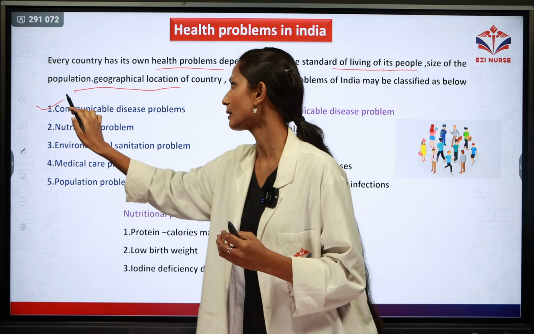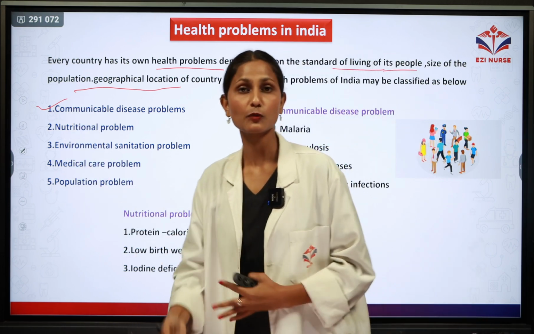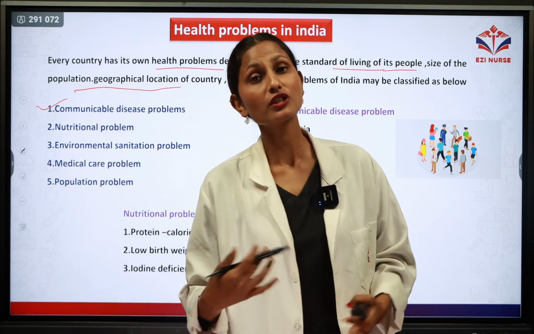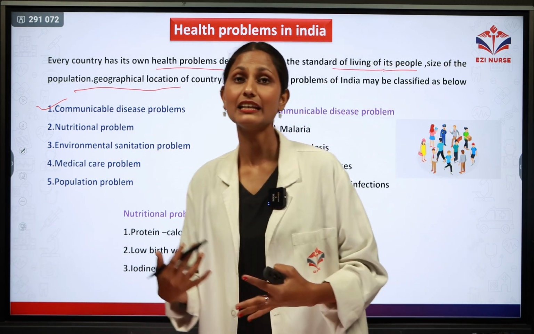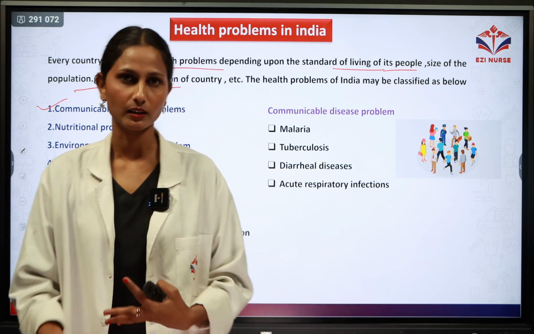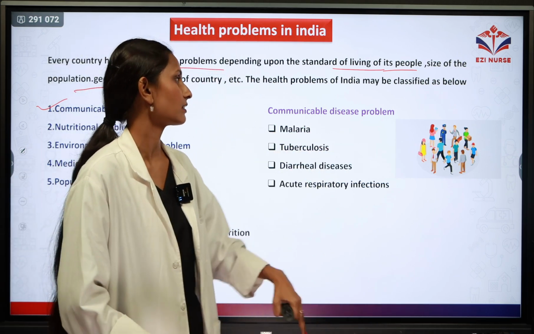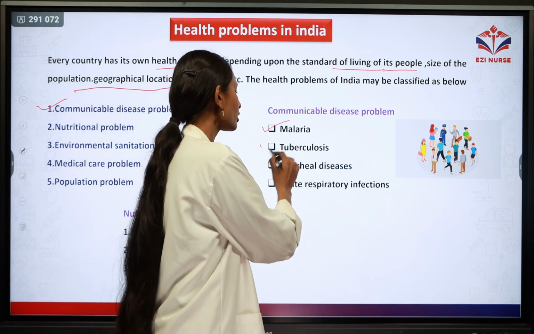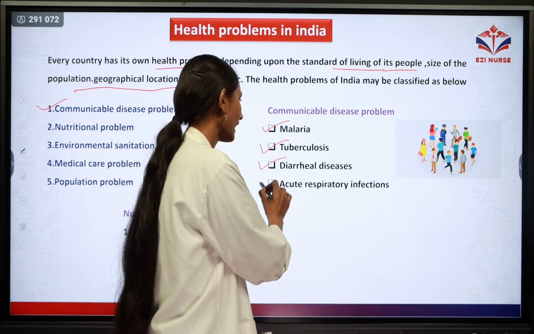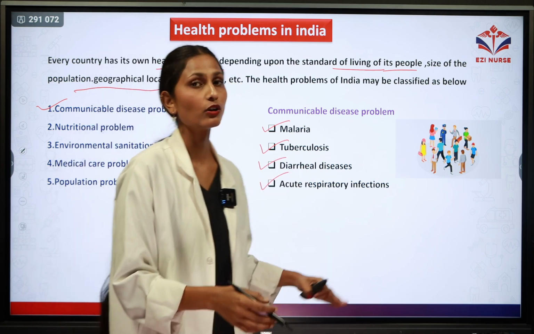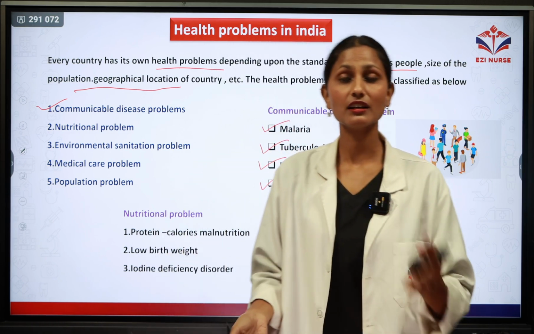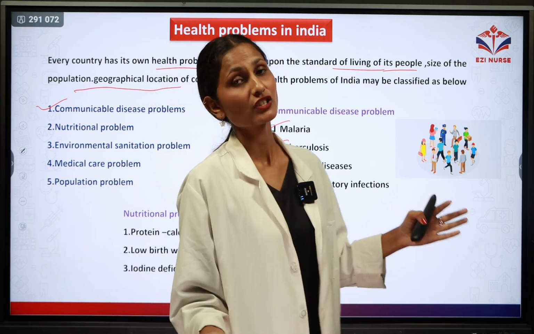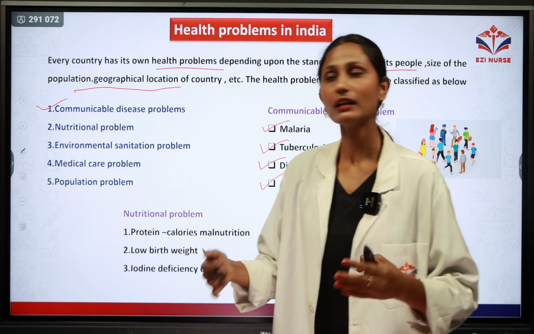The first one is the communicable disease problem. Communicable disease problems will be there in India because there are so many people here, population explosion is here. Infectious diseases can be easily transmitted from one person to another person, right? There are many communicable diseases. The first is malaria, second is tuberculosis, diarrheal disease and acute respiratory infection. Like that, we can also say AIDS will be there, STDs will be there, and other than that we can see hepatitis. Such infectious diseases will be there in the community of people in India.